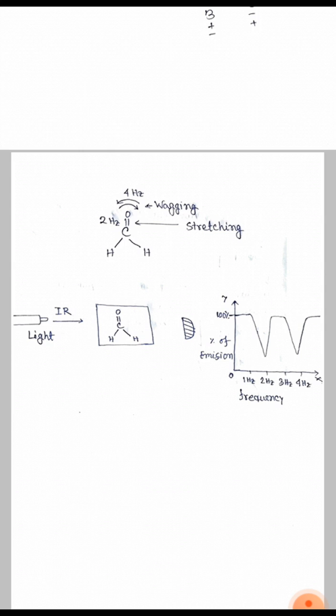Again, for 3 Hz frequency, all the light reaches the detector and we get a flat graph. For 4 Hz frequency light, the graph again drops. So we can see here that at 2 Hz and 4 Hz frequency it gives peaks, which means stretching and wagging occurred here. Thank you.